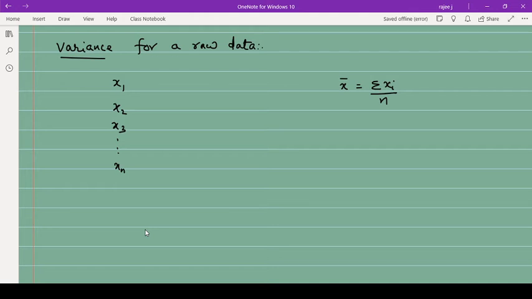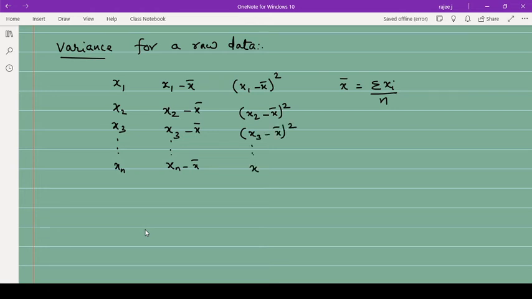Then we will find x1 minus x bar. From each value you will be subtracting this mean. So x1 minus x bar, then x2 minus x bar, then x3 minus x bar, etc., xn minus x bar. Then we'll find the square of these: x1 minus x bar the whole square, x2 minus x bar the whole square, x3 minus x bar the whole square, like that, xn minus x bar the whole square.